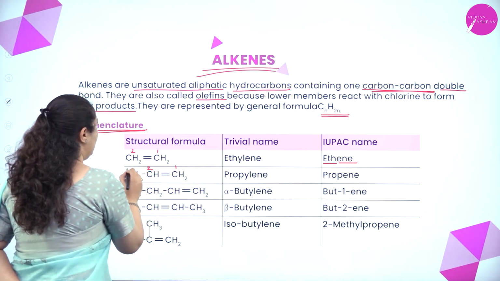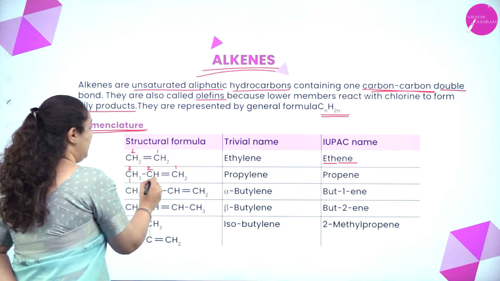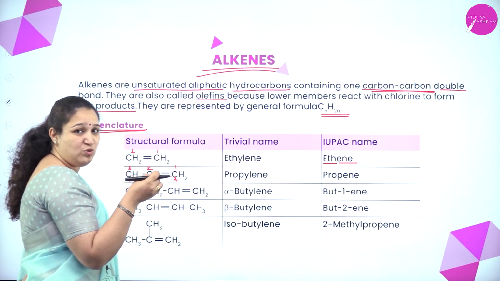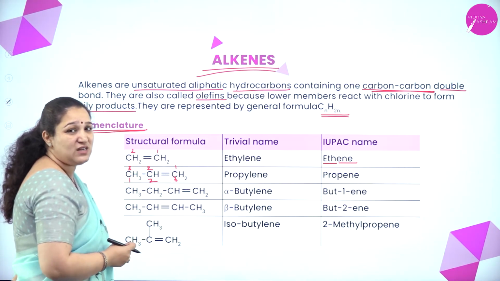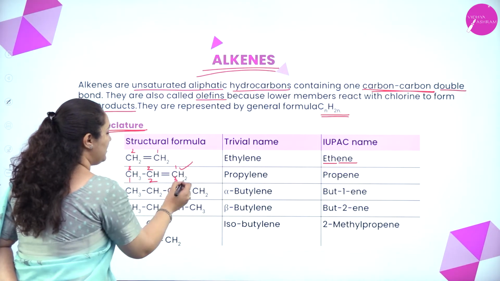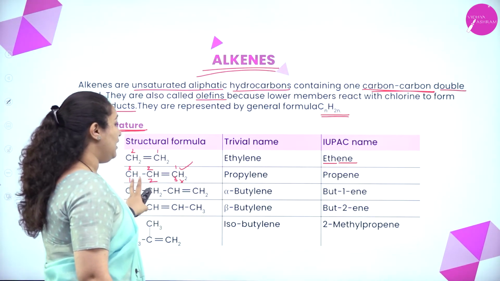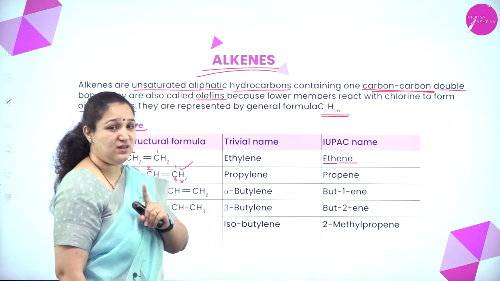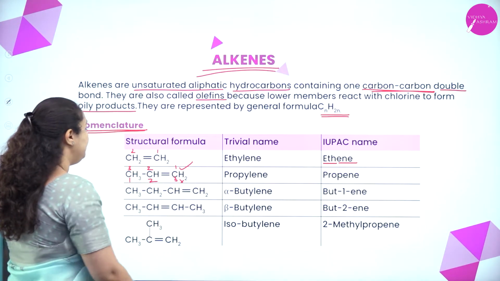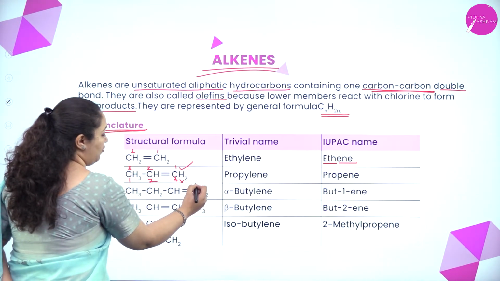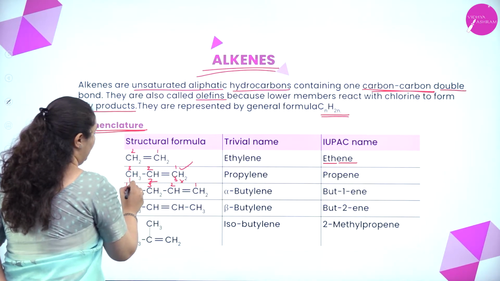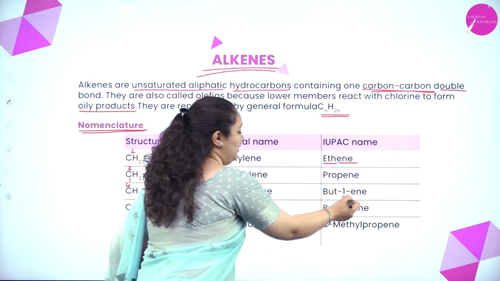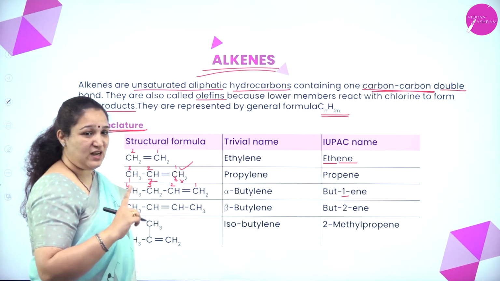Similarly, with three carbons, I cannot number it from the wrong end, because the lowest number should always go to the carbon atom where there is a carbon-carbon double bond. So this way of numbering is correct, and this is wrong. So it is propene. When no number is written, it is understood that the double bond is at the first carbon atom. Here we have to number again, lowest should go here: 1, 2, 3, 4. So it is 4 carbon atoms but 1-ene, because between the first and the second carbon atom there is a double bond.